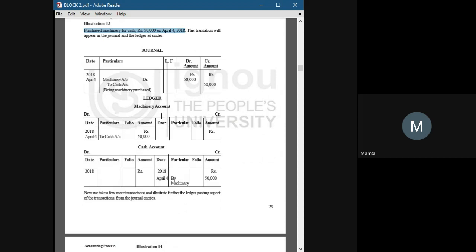But if we are making an entry on the credit side, then we will have to use a prefix 'by', like we have used here, by machinery.